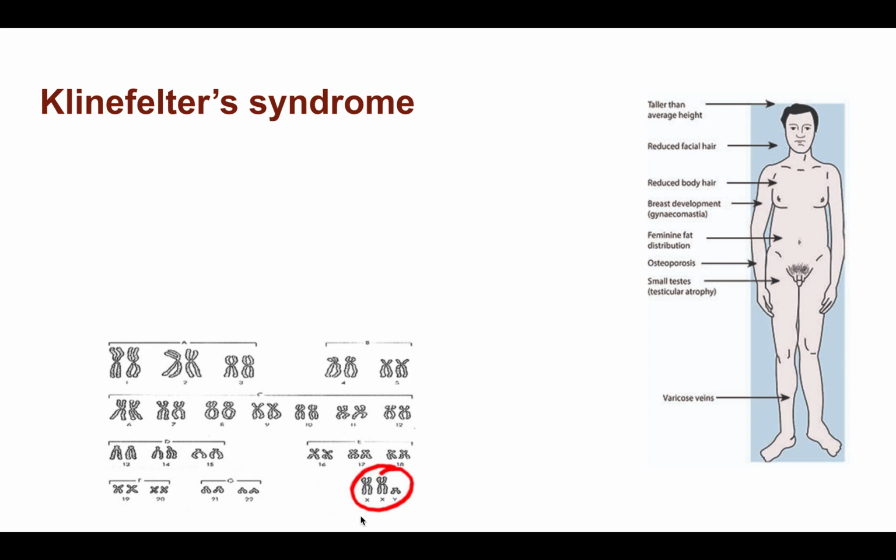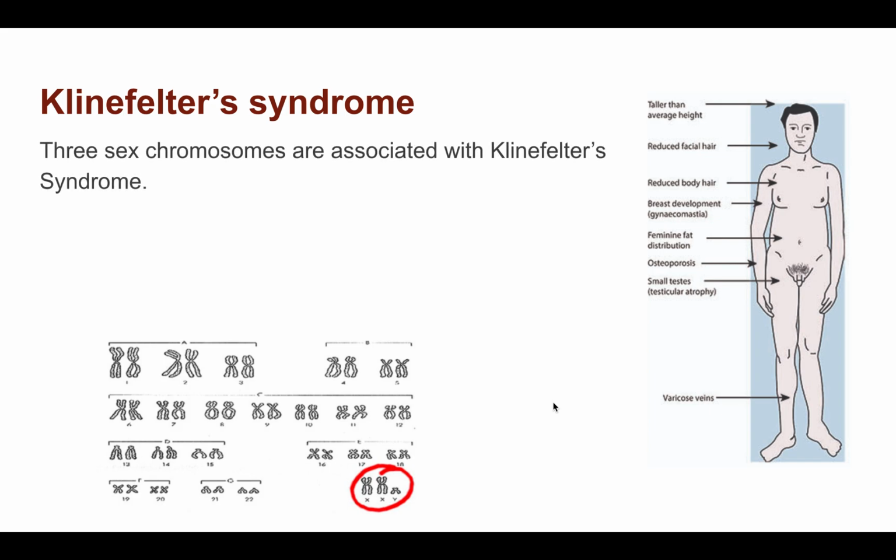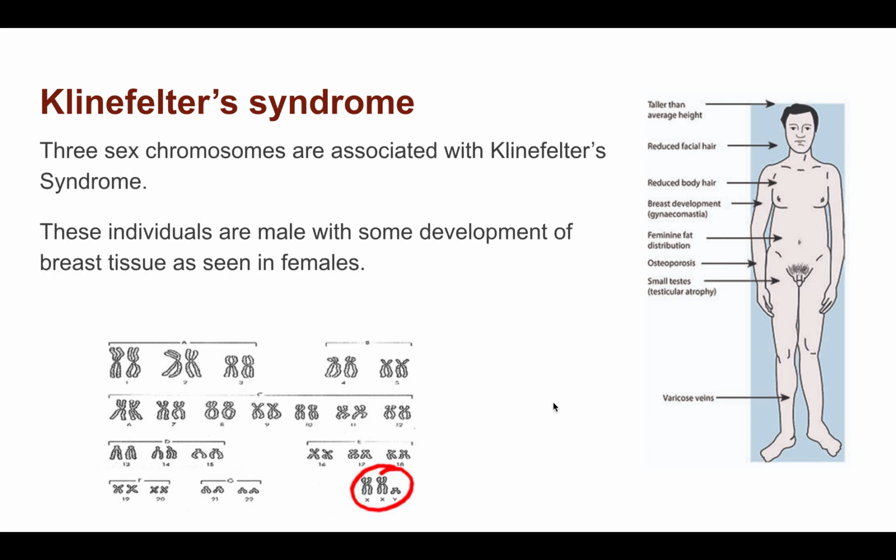Klinefelter syndrome happens if you've got a problem with your sex chromosomes. So 3 sex chromosomes for Klinefelter syndrome. So we've got 2 X's and a Y. So they've got the 2 X chromosomes that give you the female, and then they've got the Y that gives you the male. So they appear to be male. They have small testes, they have a penis, they have fat distribution similar to a female body, thicker across the hips. They have some breast development, reduced facial hair, reduced body hair. And typically they're very tall.